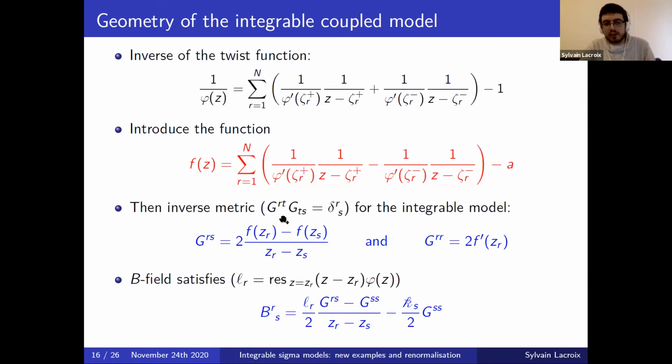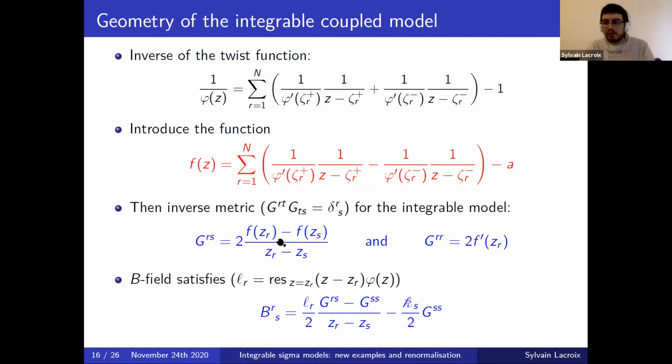So for instance, if we consider the metric of the model and we invert it, we raise the indices, then one finds that this inverse matrix is given by the following expression in terms of this function f and the poles z_r of the twist function. One also finds that the B field can be expressed in terms of f, and this leads, for example, to some identities relating the B field and the metric, such as this one.